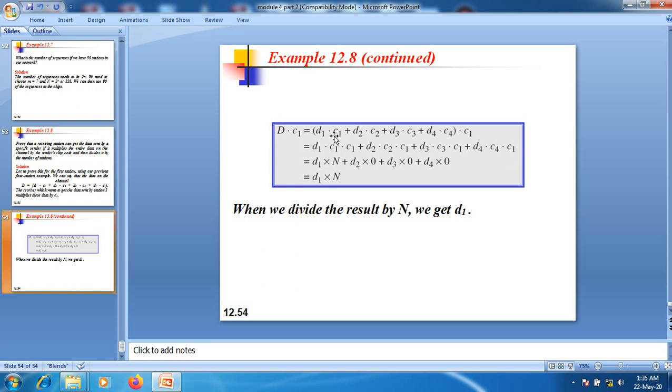By definition, C1 into C1 returns n. The multiplication of two different code words returns 0. That is D2 into 0, D3 into 0, D4 into 0. Now D1 is multiplied, which is D1 into n. If we divide this term by the number of nodes, node D4 extracts the data that is sent by the first node, that is D1.